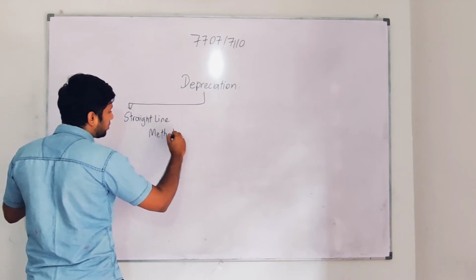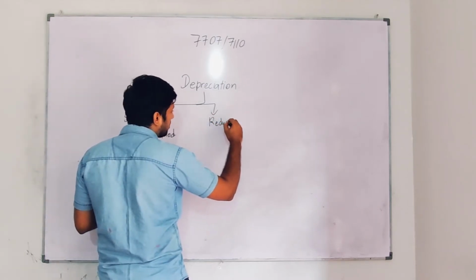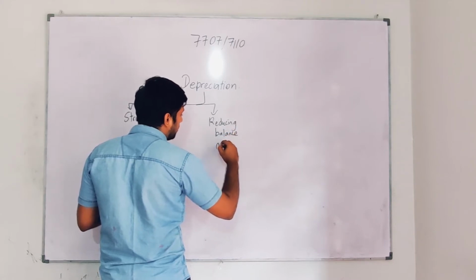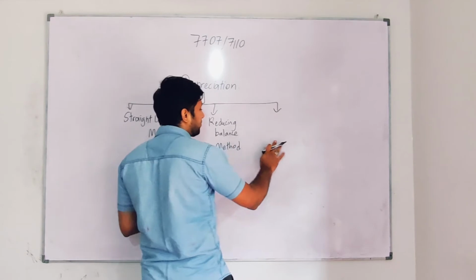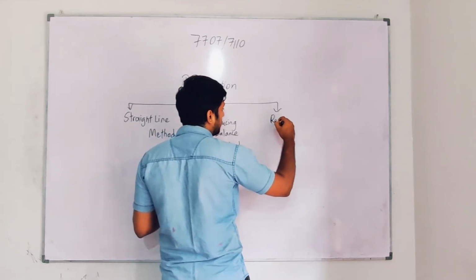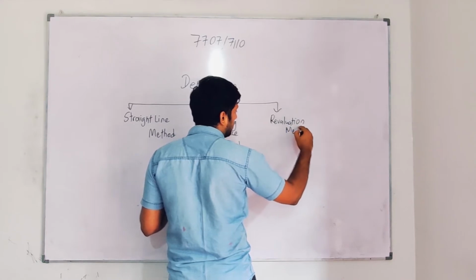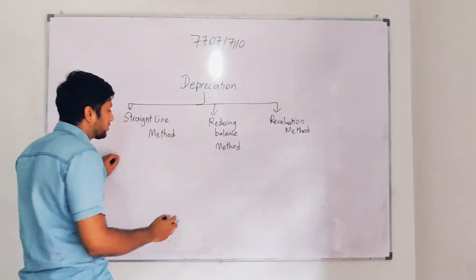Number 2, I'm going to teach you the reducing balance method. And number 3, revaluation. We'll look at them one by one now for exams. I'm going to teach you the straight line method first.